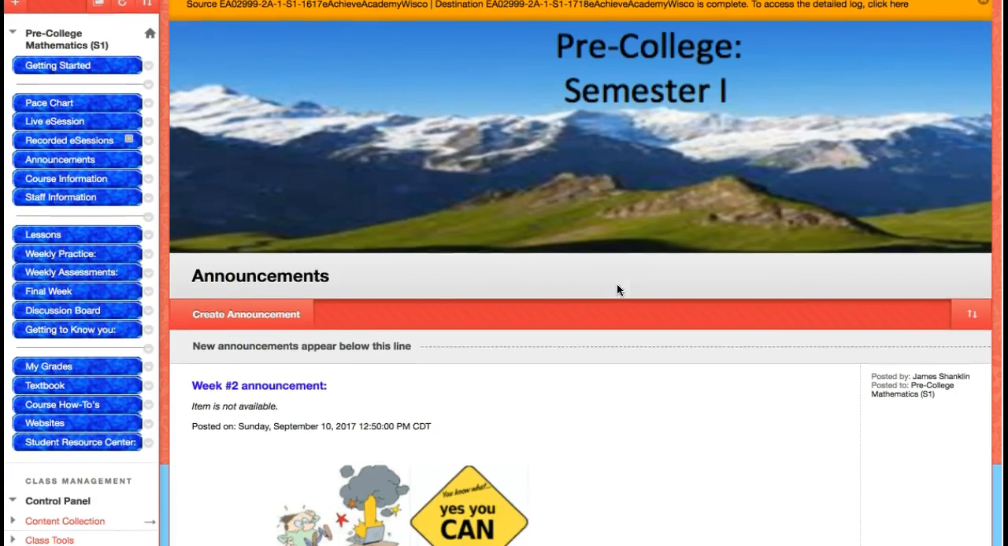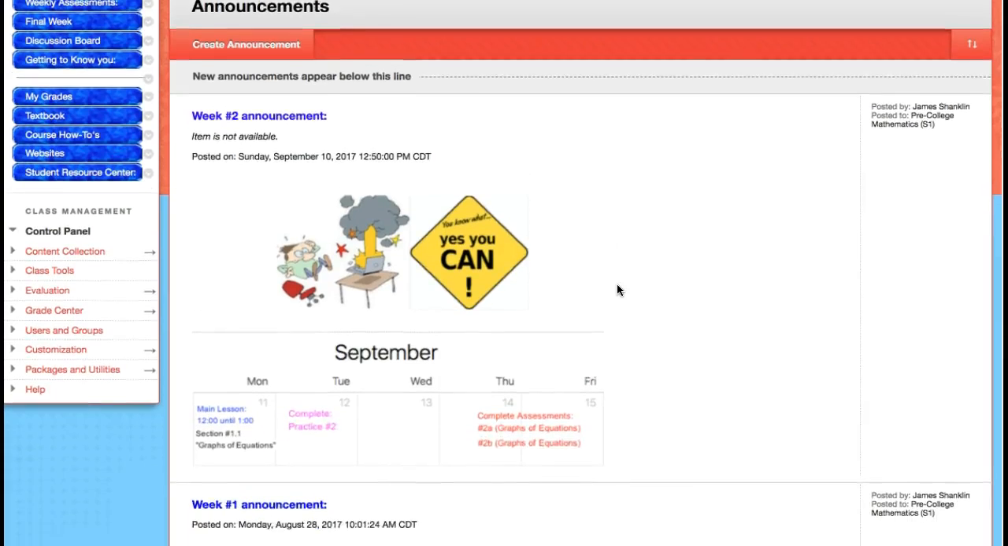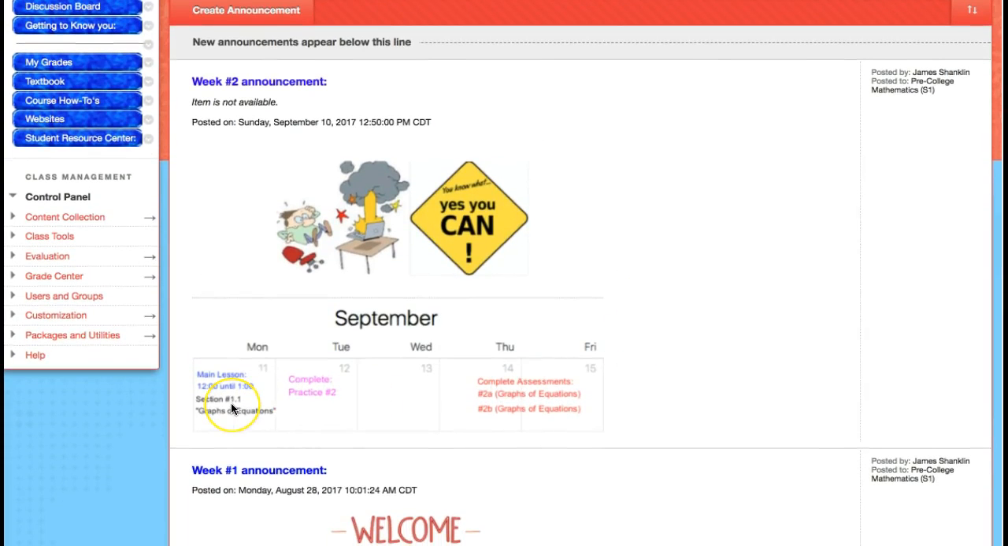Let's take a look at what is due this week. When I do announcements, I usually do kind of like a calendar here where it tells you what you should be doing this week. Now, you don't have to do this on Monday and this on Tuesday and this on Thursday and Friday. You can do it all on Monday if you wanted to.